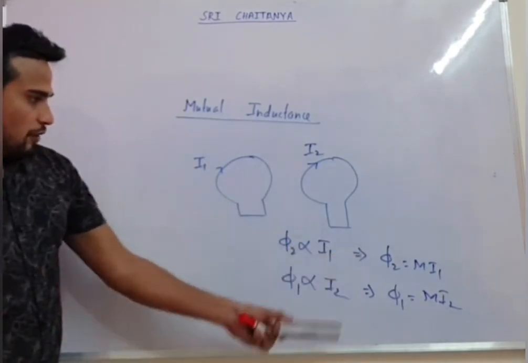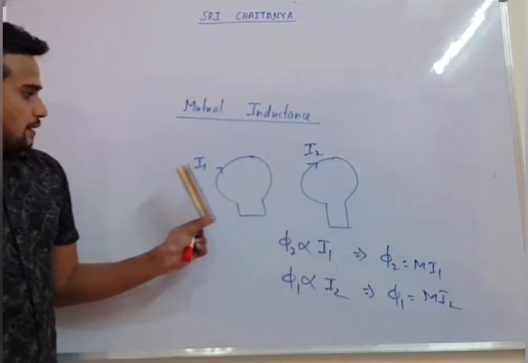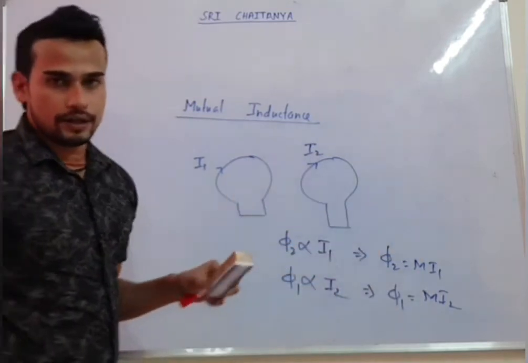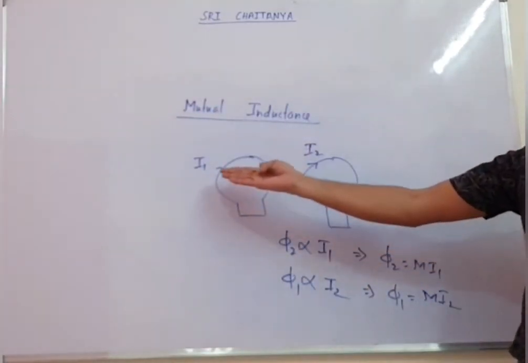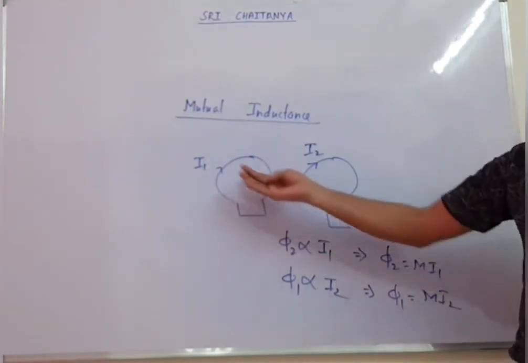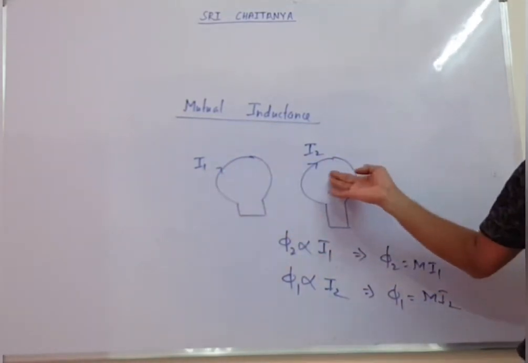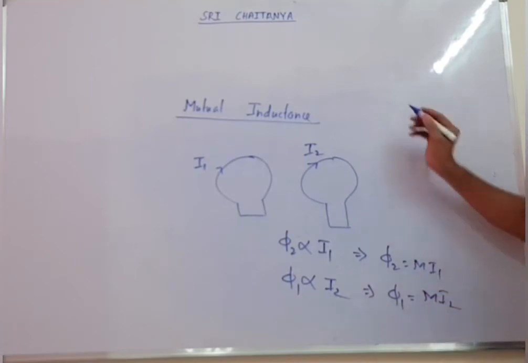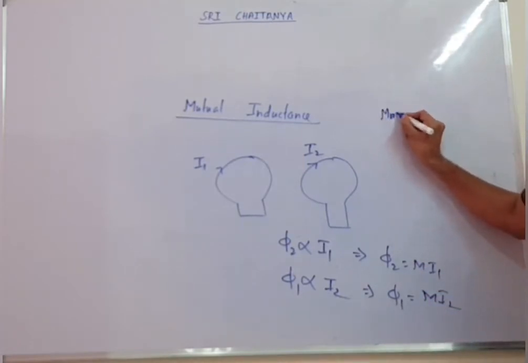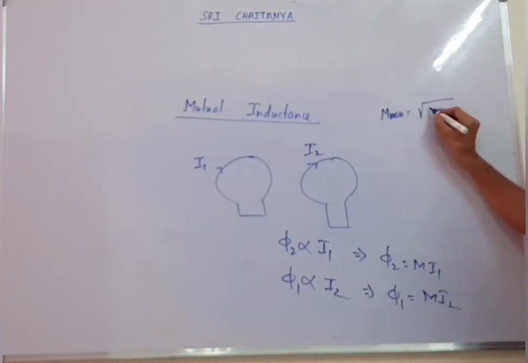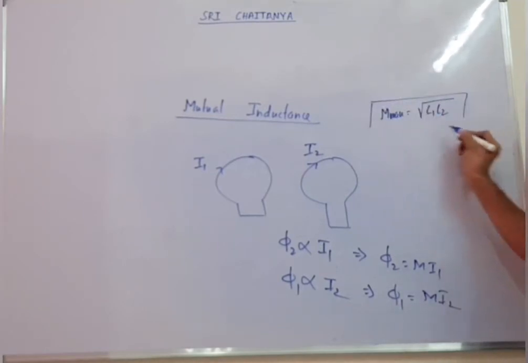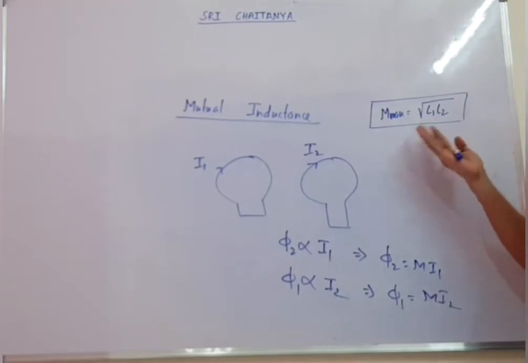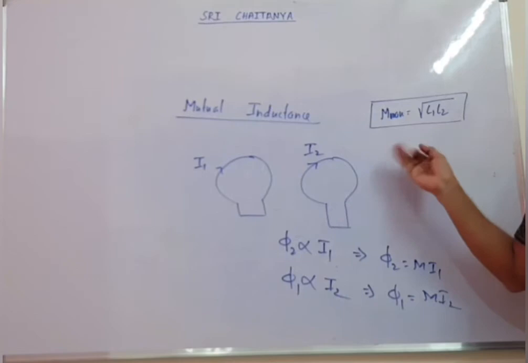And there is one relation between self-inductance and mutual inductance. Obviously, these coils will also have their self-inductance because current is there in these coils. So one relation is there: the maximum value of mutual inductance will be under root of L1 into L2. Keep this result in your mind. The derivation you have in your main notes, or you can see it in books. But no need of derivation. Questions are asked directly from here.